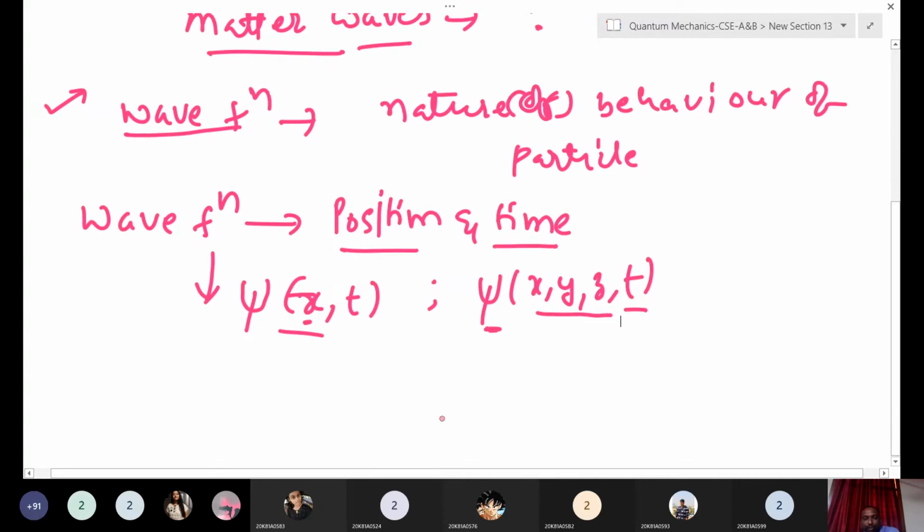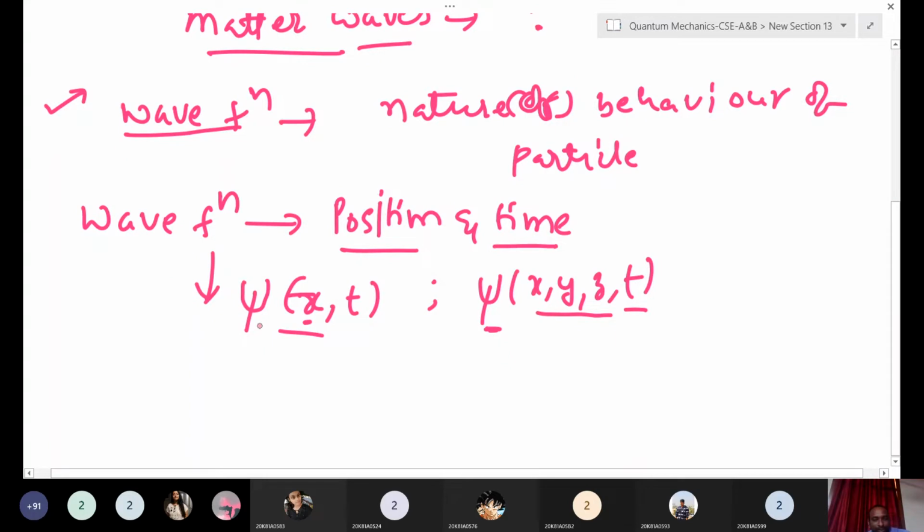The wave function predicts the state of the particle, or the state of the electron, in an atom. It is used to explain how the electron behaves as a wave and how it changes as a function of time and position.